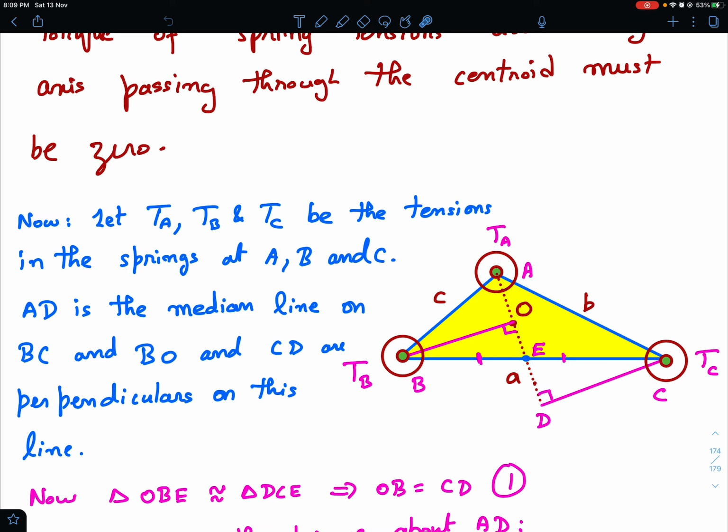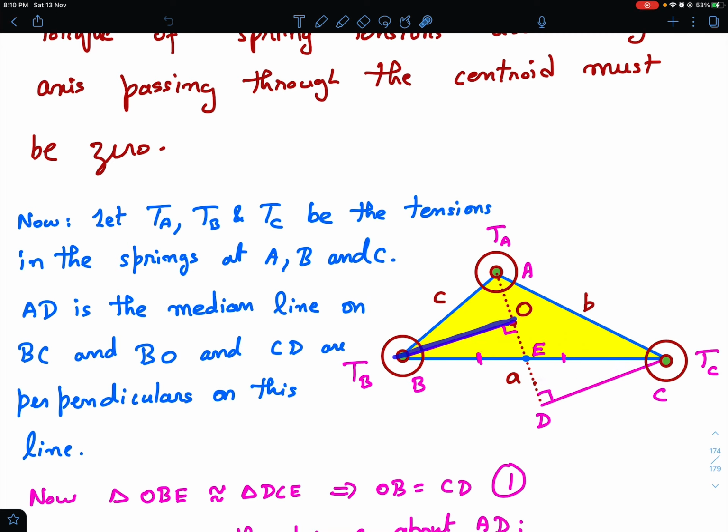And if AD is the median, then I have also dropped perpendiculars from point B on AD and from point C on AD. So CD is perpendicular to the median and also OB is perpendicular to the median. Now you can easily see that this triangle and this triangle are congruent to each other. Why? Because this angle and this angle are vertically opposite angles, so they must be equal. This angle is 90 degrees, this angle is 90 degrees, so they are equal. And EC and BE are equal because this is the median line. So these two triangles are congruent and I'll be using that.